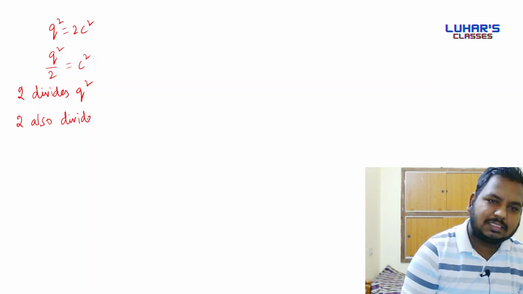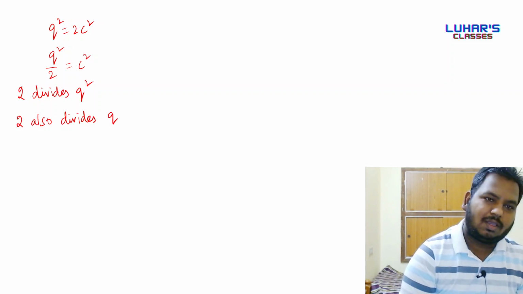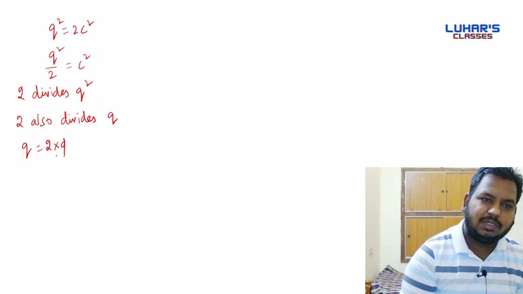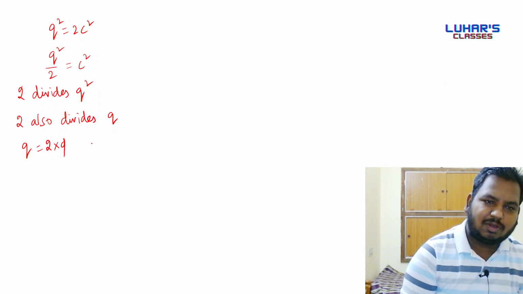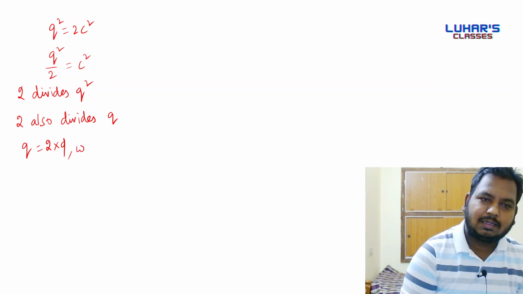Yes, 2 also divides q. Now if 2 divides q, I can say that q is a multiple of 2, that is q is equal to 2d, where d is some integer. So we have reached the climax.